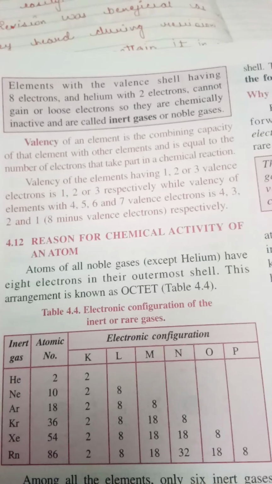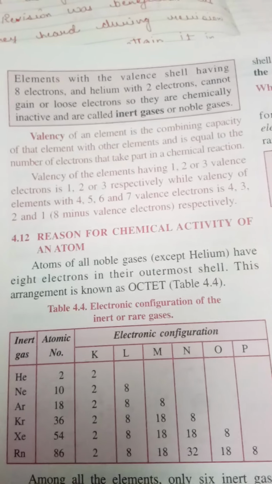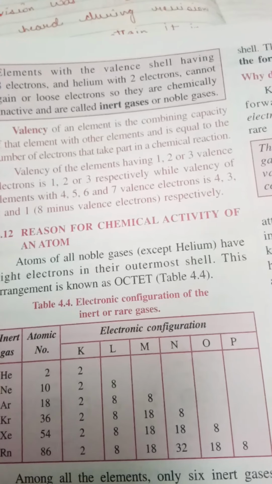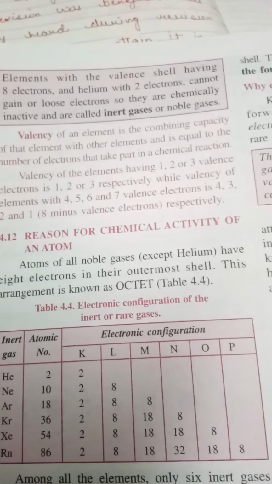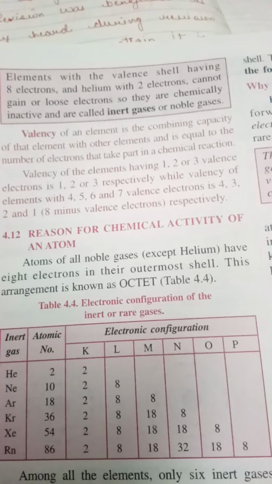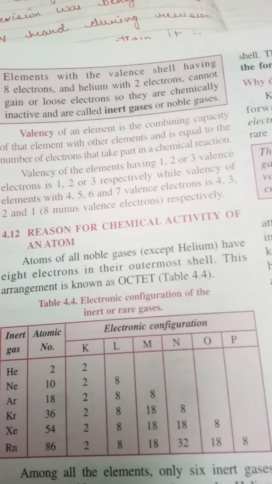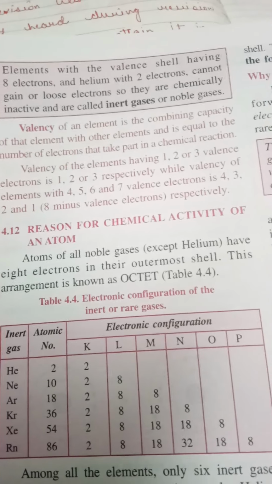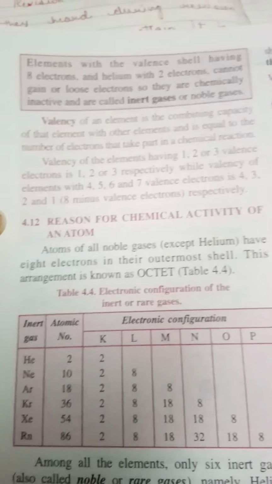These have 8 electrons in their outermost shell and they are stable according to the octet rule, right? Helium with 2 electrons is also stable, though it does not have 8 electrons in the outermost shell, but it is stable according to the duplet rule, right?